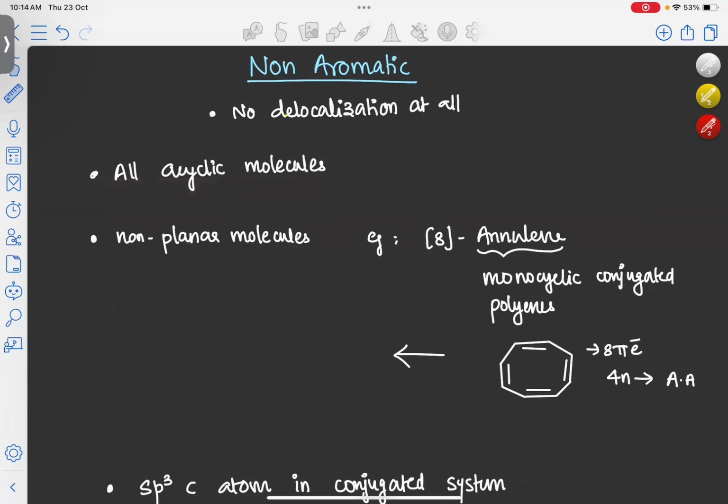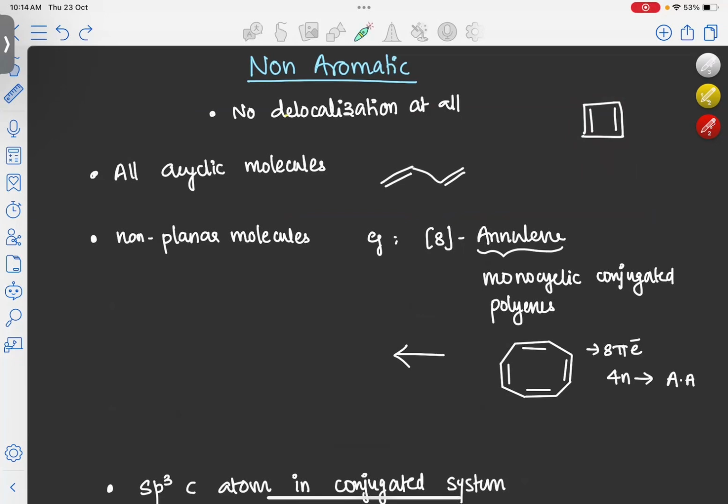For example, cyclobutadiene, this molecule here, we have seen it is cyclic, conjugated, planar, and contains a 4n system, and that's why it is anti-aromatic. Instead of this cyclic molecule, if we take the open chain derivative, butadiene, this molecule, it is not cyclic. It is an open chain. So this molecule is an example of non-aromatic.